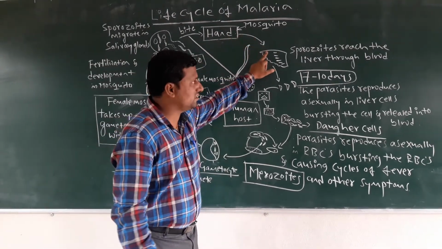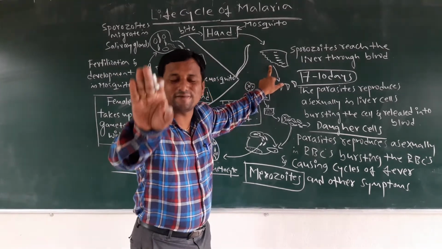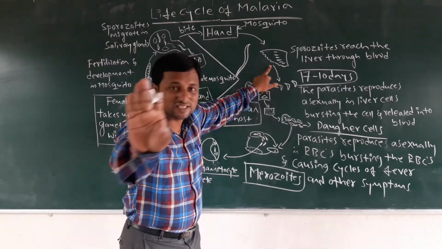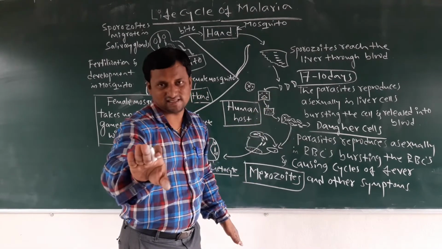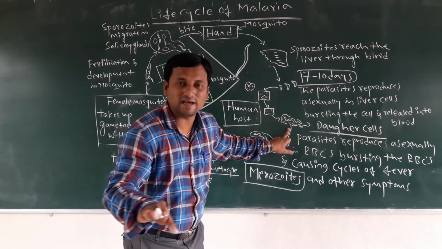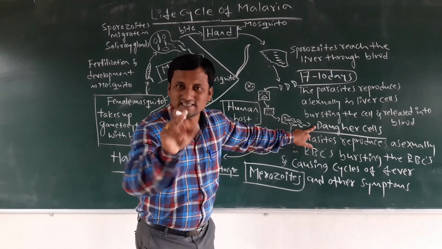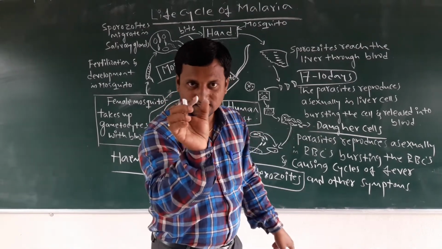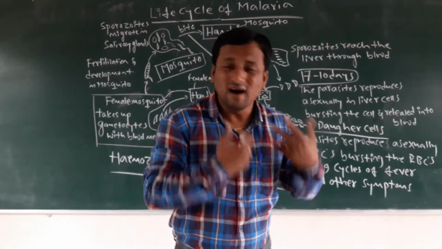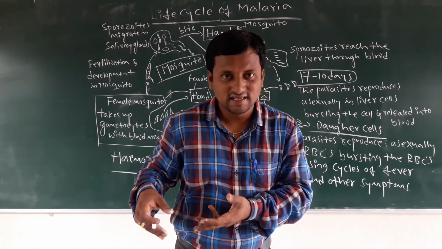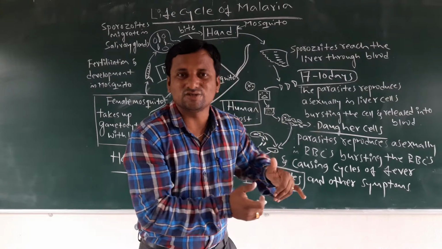The sporozoites enter into the liver cells, where they are stored for 7 to 10 days, and no symptoms are formed. After the liver cells burst, these become merozoites, which are daughter cells and look like an amoeboid shape. These cells enter into other parts of the body, other organs like the heart, lungs, capillaries. There they stay until the follicles rupture, and again they are released into the blood.